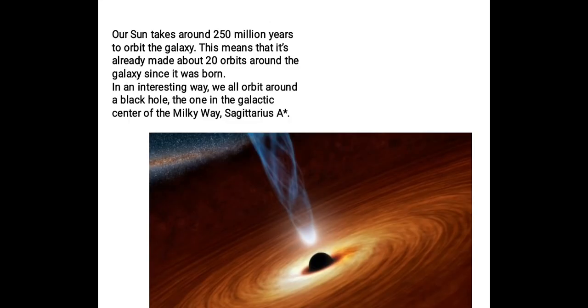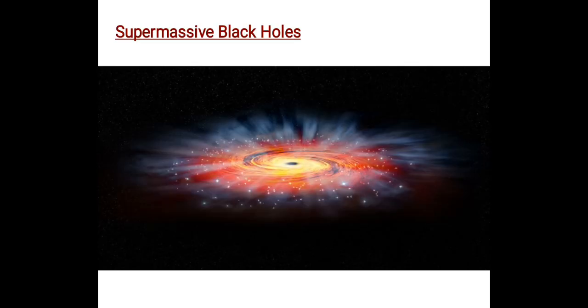And next slide is about our sun. It takes around 250 million years to orbit the galaxy. This means that it has already made about 20 orbits around the galaxy since it was born. In an interesting way, we all orbit around a black hole, the one in the galactic center of the Milky Way, Sagittarius. You can see the black hole picture, and next I'm going to show supermassive black holes.